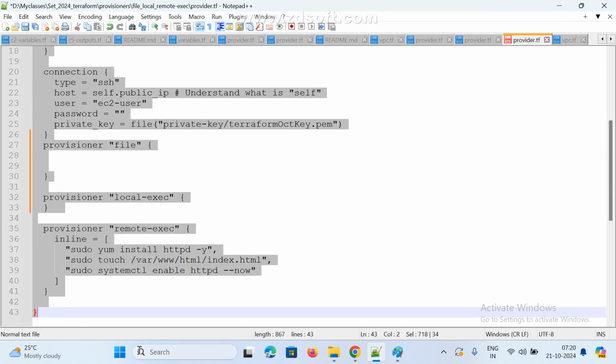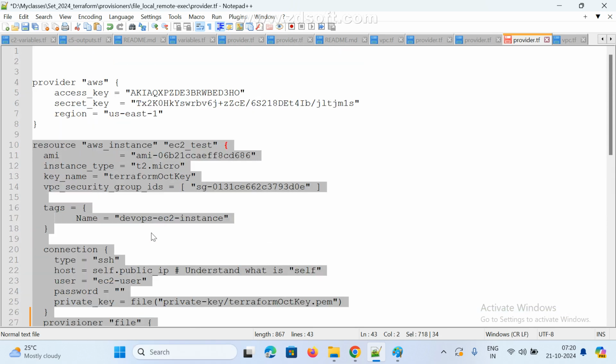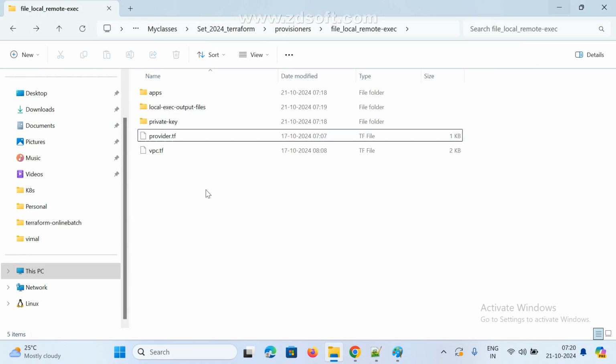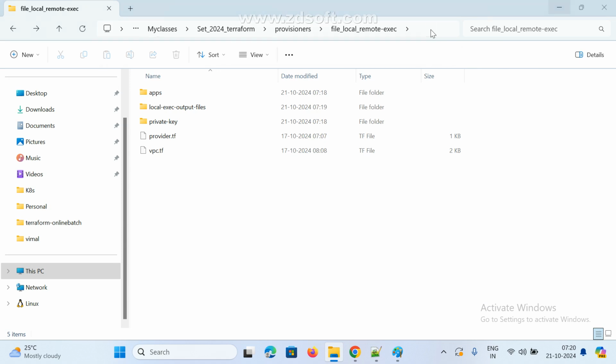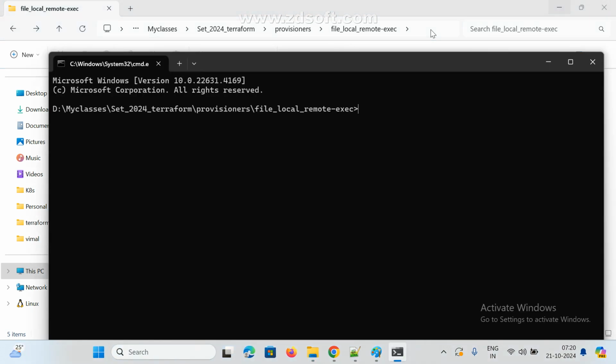I am keeping it somewhere and pasting it new. I don't want it here, so I am going to split into multiple files for clear separation. In CMD, notepad, create the instance.tf file.